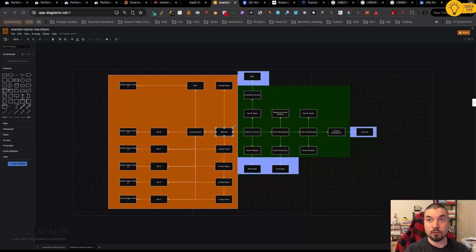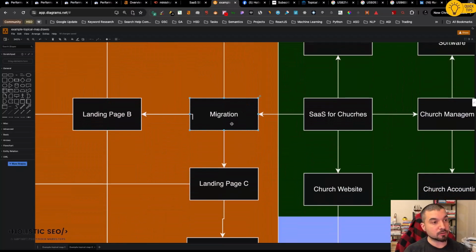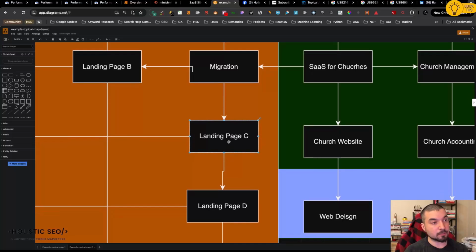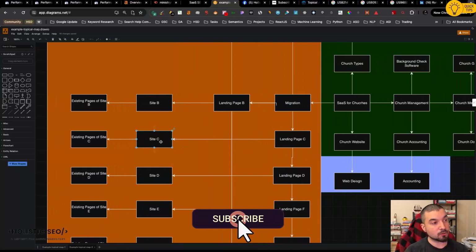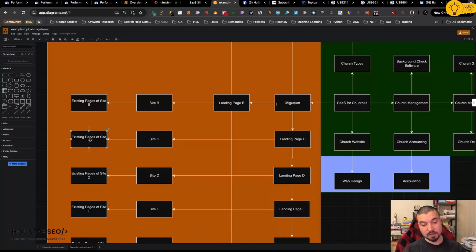To provide that type of mutuality between these domains, I created a specific type of landing page for brand C. Let's say this is kiosk.com. In this case, this specific website has a landing page on the main website, and the main website starts to also rank for this site C. Site C also has some other existing pages, and this required me to do content pruning directly.